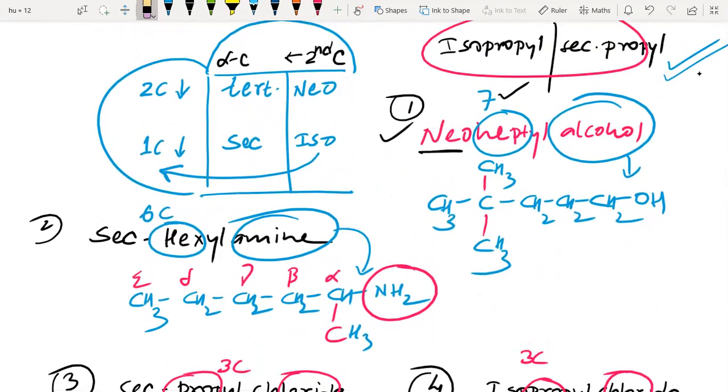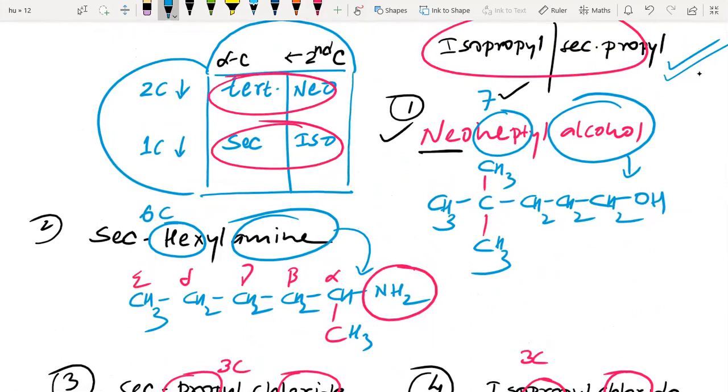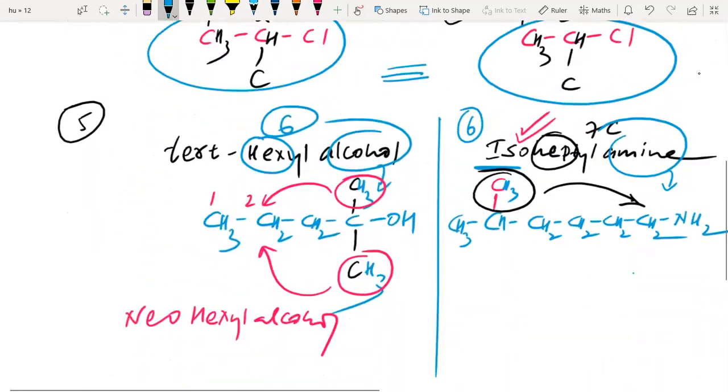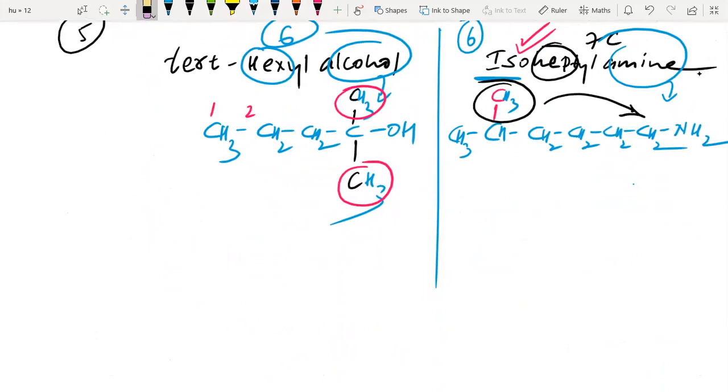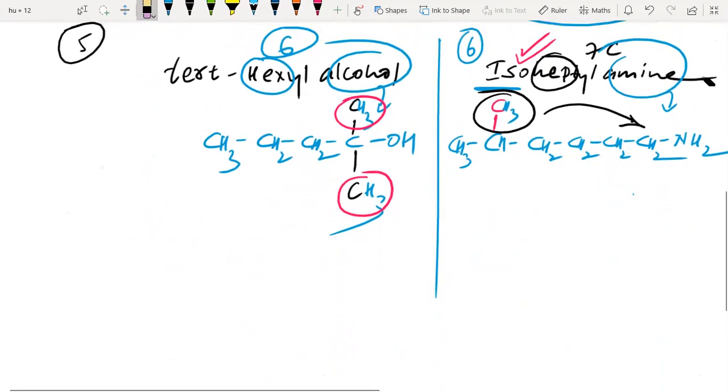That's why what I have done is, if you see, I have done a combo. The combo means secondary and iso together, and tertiary and neo together. Okay. So now we are done with how to write the structure of iso, neo and secondary.